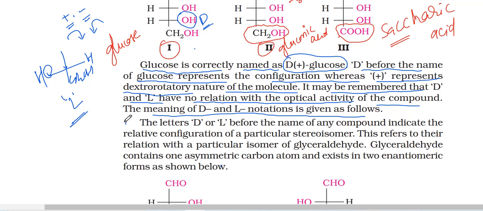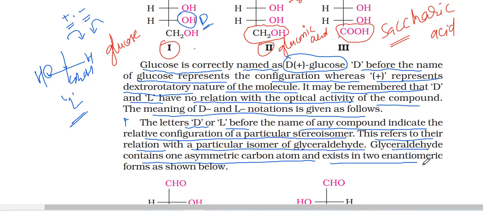Next, the letter D and L before the name of any compound indicates the relative configuration of a particular stereoisomer. This refers to their relation with a particular isomer of glyceraldehyde. Glyceraldehyde contains one asymmetric carbon atom and exists in two enantiomeric forms as shown below.